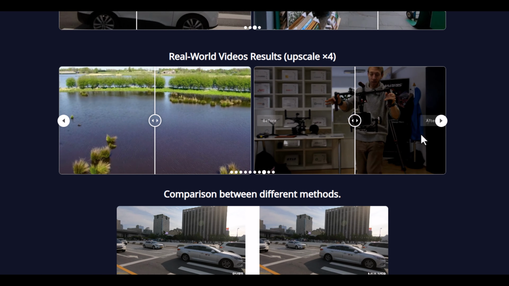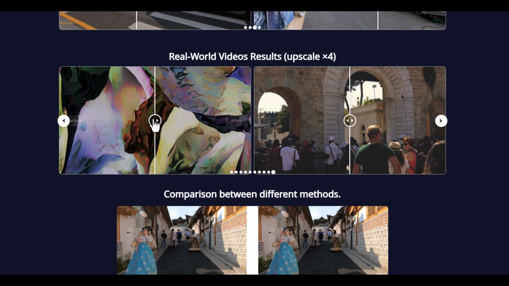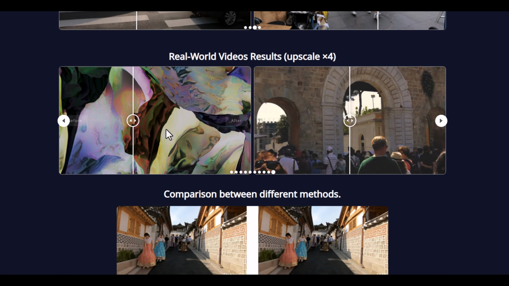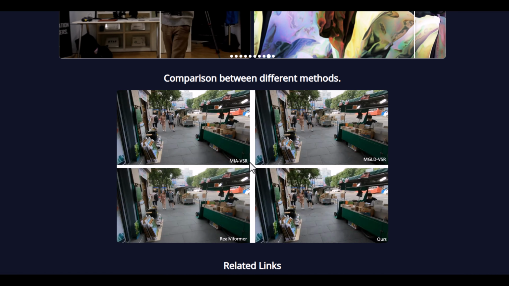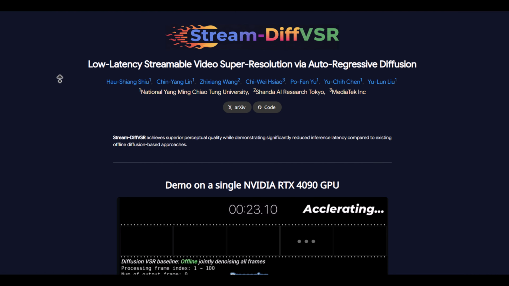Stream-DiffVSR represents an important step toward practical, high-quality, real-time AI video enhancement. It shows that advanced generative models can move beyond research demos and into real-world deployment.